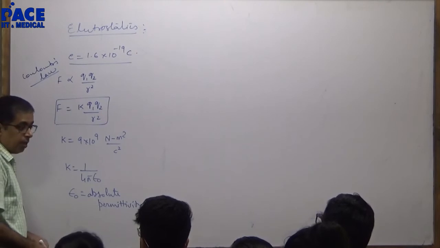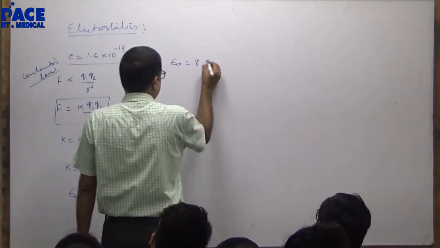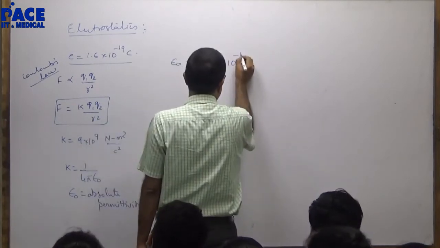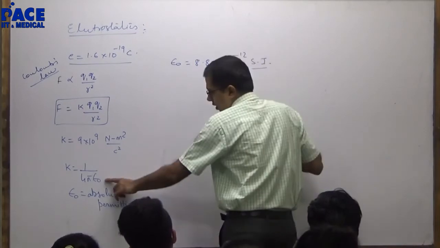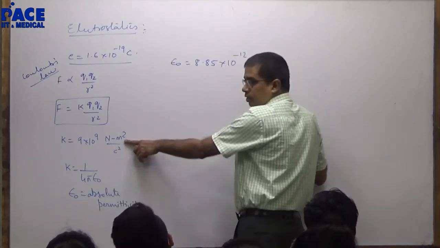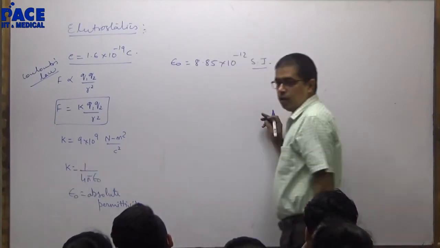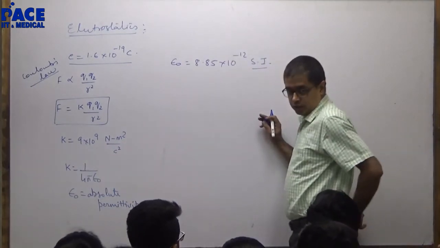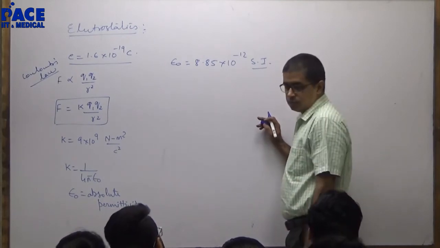Epsilon naught is 8.85 into 10 raised to minus 12 in SI units. What will SI units be? Coulomb square by Newton meter square. Reciprocal of this, as K is 1 by 4 pi epsilon naught, purely experimentally observed values.